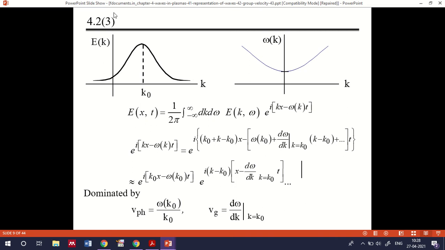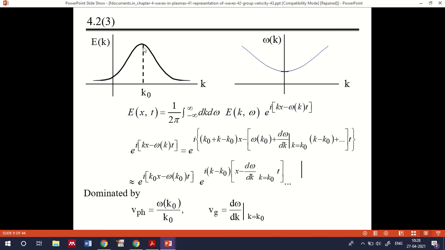Here mainly what I want to say is that when we consider the phase velocity, this will be equal to omega k0 by k0, and Vg is d omega by dk at k equal to k0. Here k0 is the maximum amplitude, as you can see in the corresponding section.